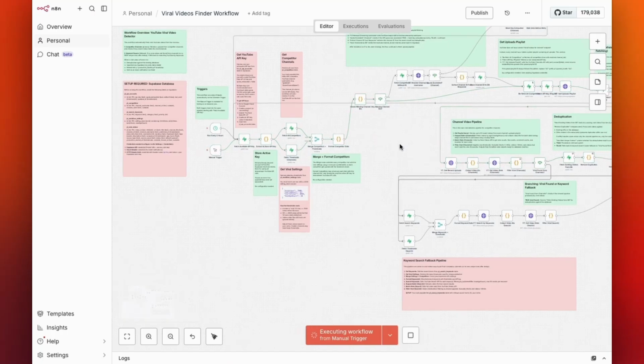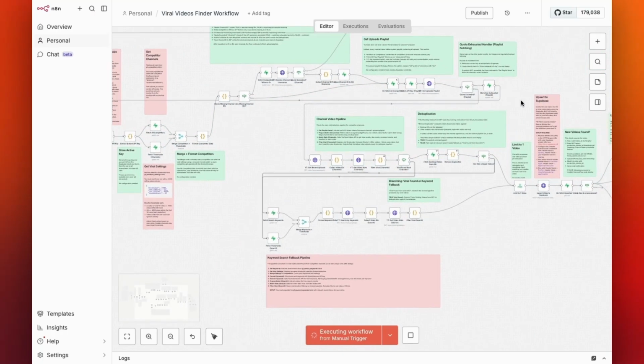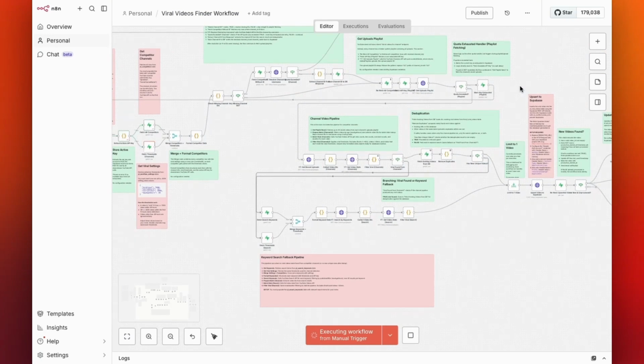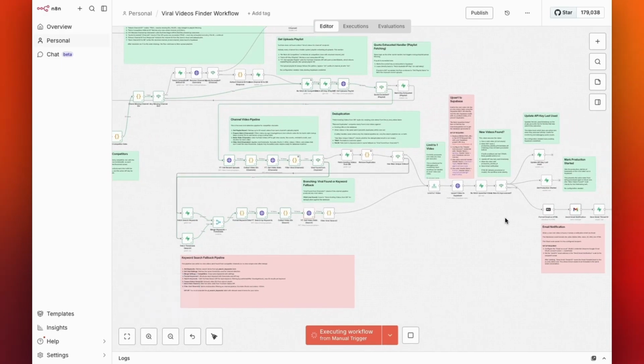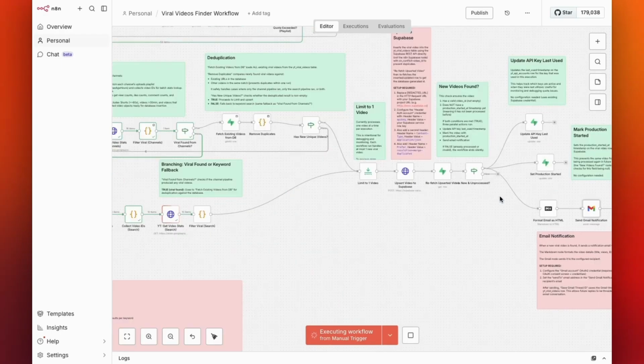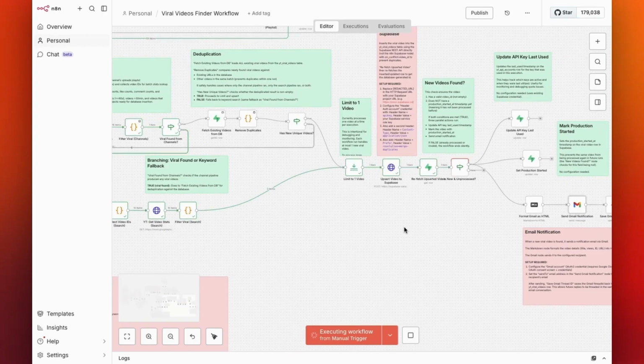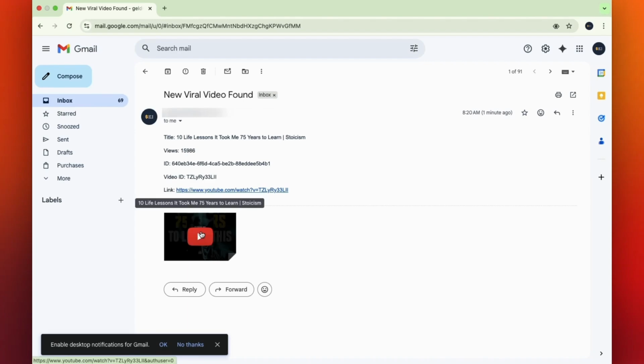What's cool about this workflow is that it not only searches your competitors' videos, but it can also find viral videos using search keywords that you define in Supabase. So in this second execution of the workflow, you can see that the workflow didn't find any viral videos from competitors, and that's why it's taking the bottom route, as you can see here, to search for videos using our keywords. And in this case, it found one viral video from keywords and sent us an email.